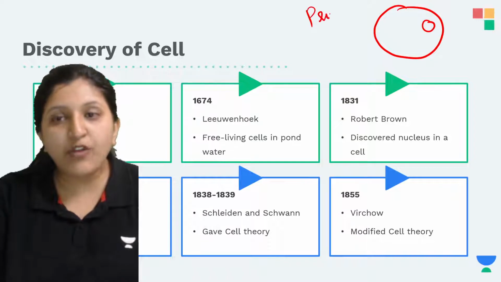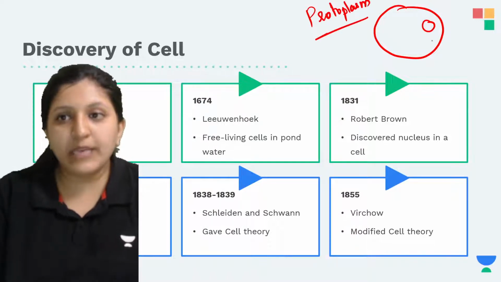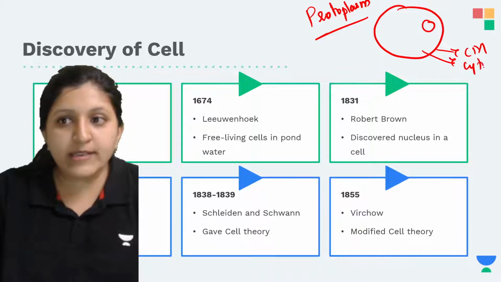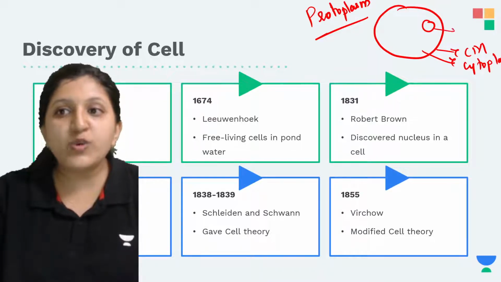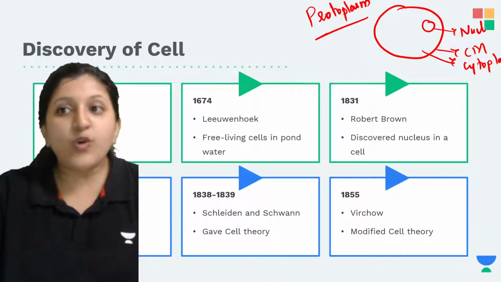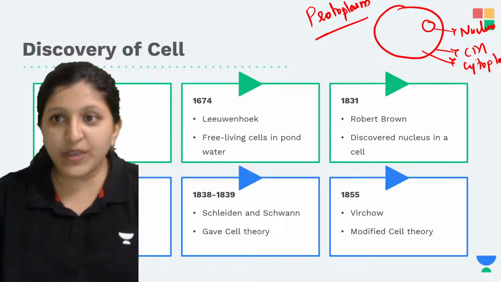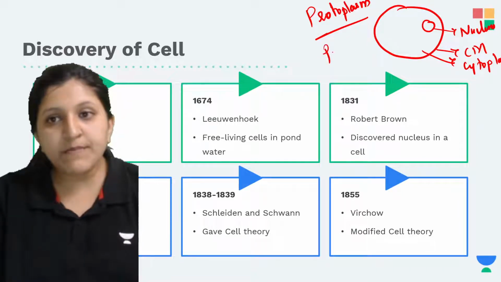So what is the meaning of protoplasm? Protoplasm includes the cell membrane, the cytoplasm, and also the nucleus. All of this together forms the protoplasm. And this term protoplasm was given by Purkinje.